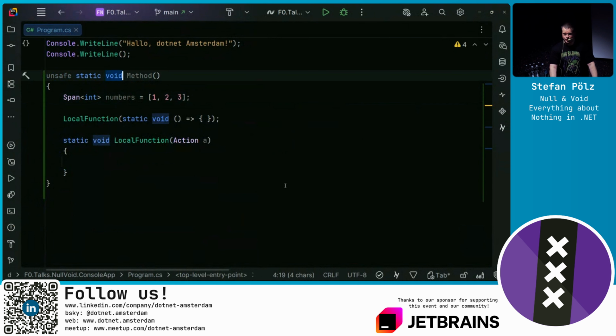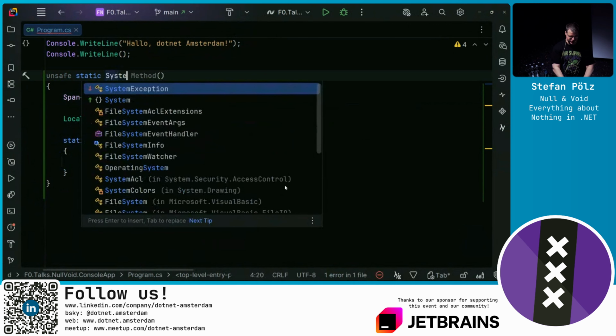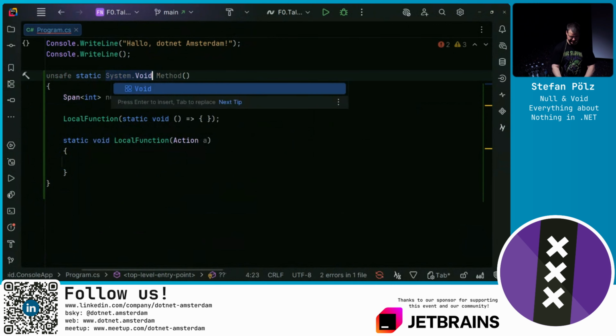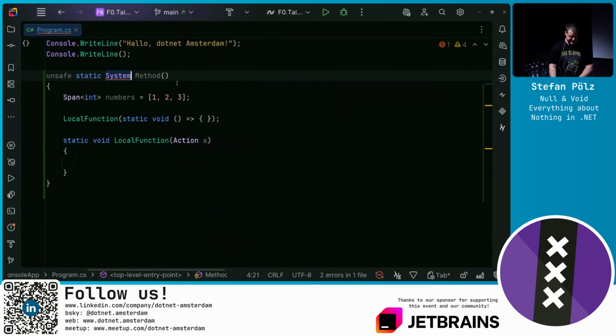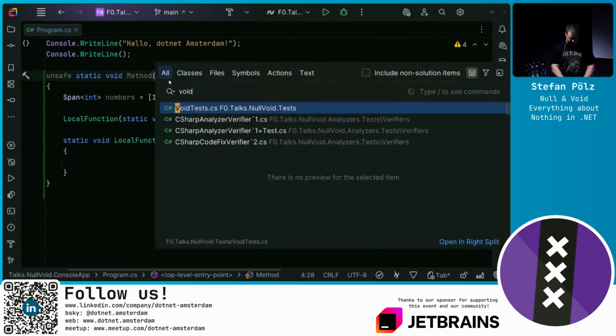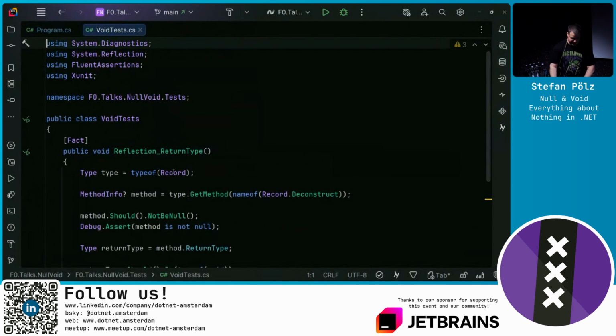The thing about void, did you know that this is actually a type? Well, we can't use System.Void directly, but it exists. We get highlighting, and it says System.Void cannot be used from C#, but it actually exists. Well, in some cases, we need it. Whenever we come to reflection.